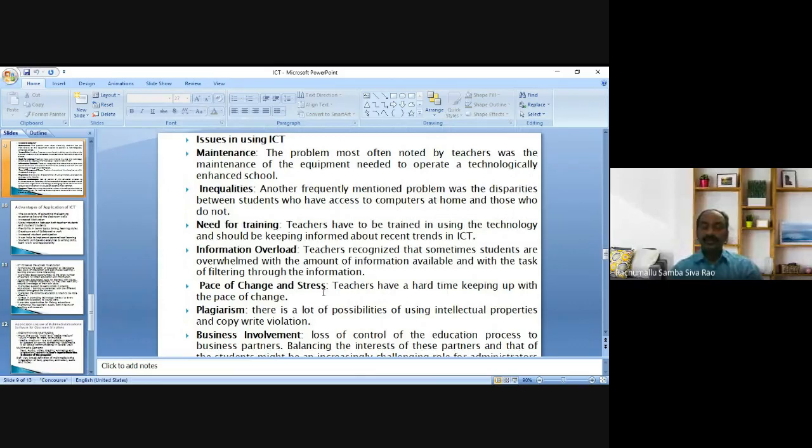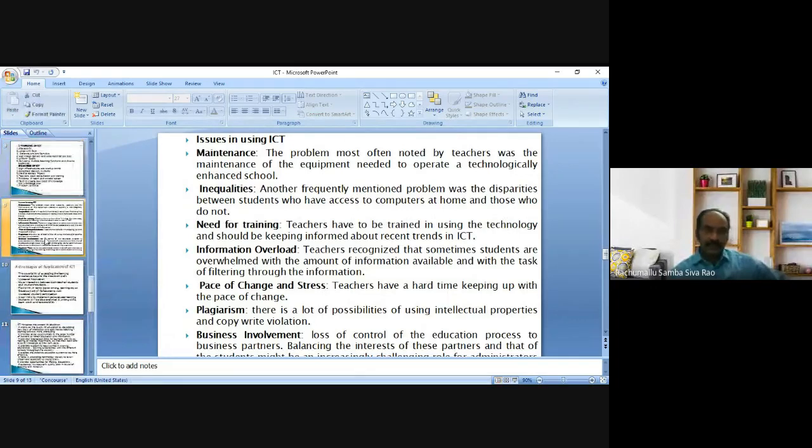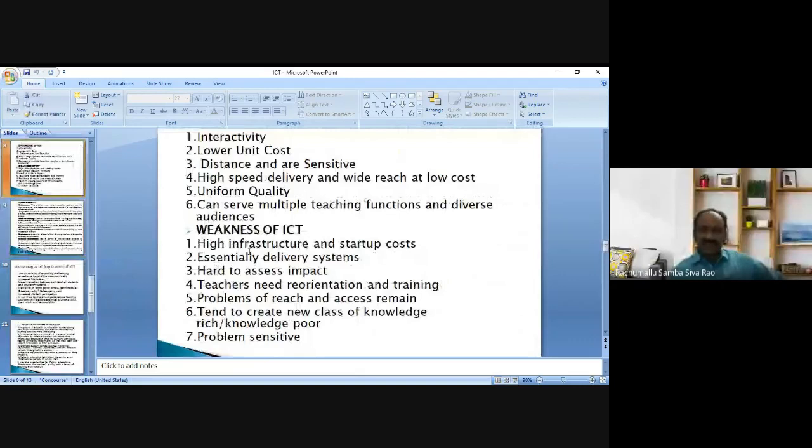This is a major problem also. Maintenance is also a major problem. As we discussed earlier in strengths and weaknesses of ICT, high infrastructure and startup cost.